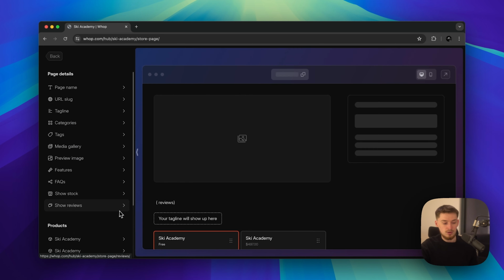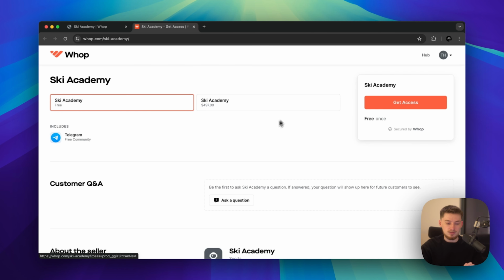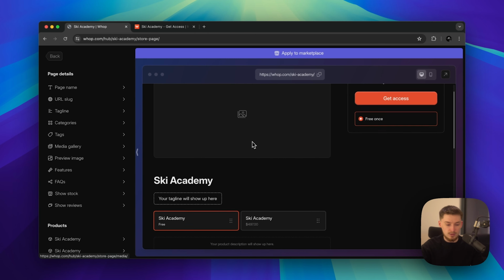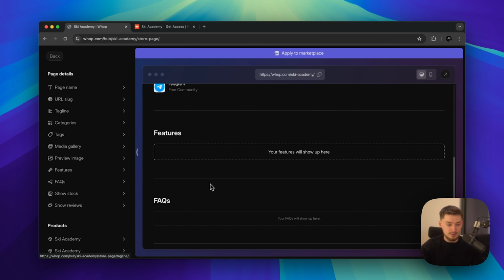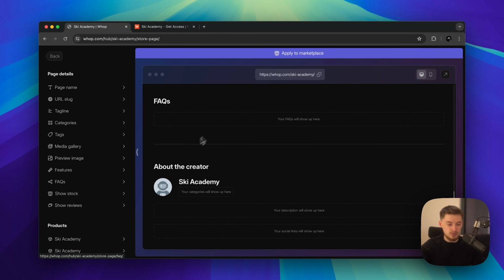Now we're going to head over to our store right here. And this is where we're going to customize our store for Ski Academy. Right now, if we go over to this button, we can click open store page. And if we look at it right now, it's going to look very, very plain because we haven't customized anything. But eventually, after we add a bunch of photos, and we add taglines, we add features, frequently asked questions, and then more information about us, the Ski Academy, then it's going to look like a fully flourished page.